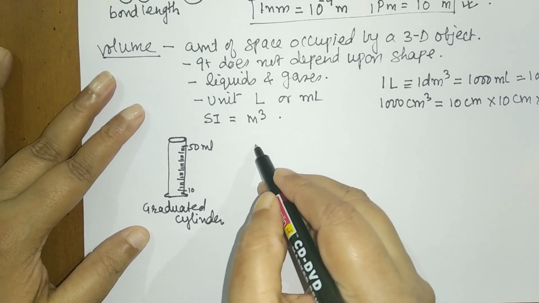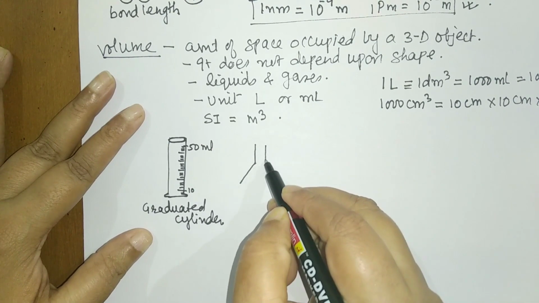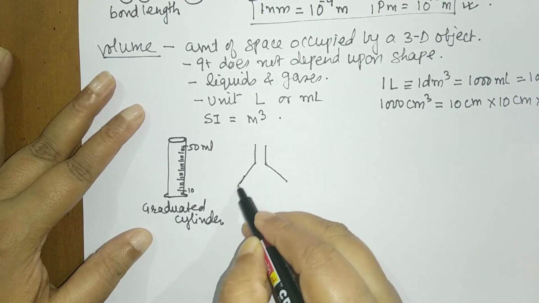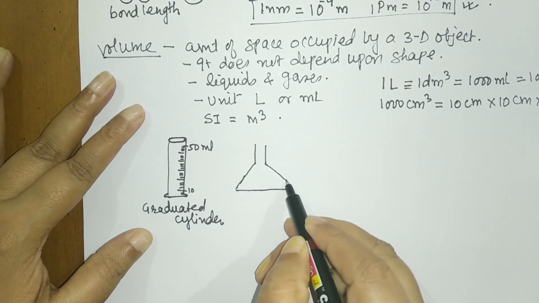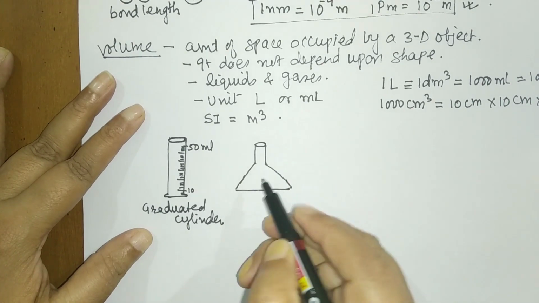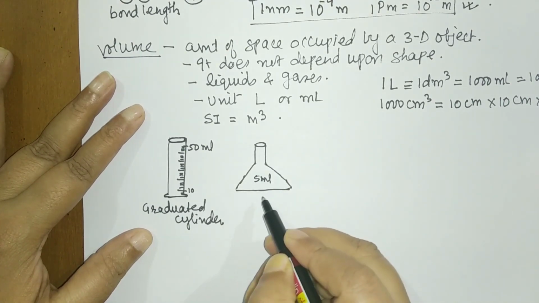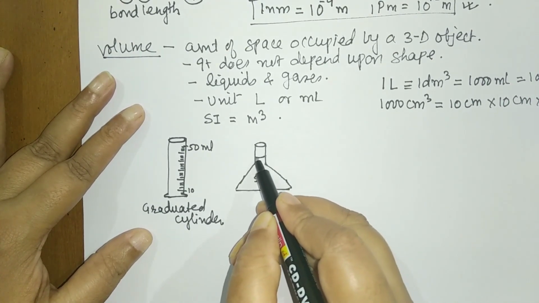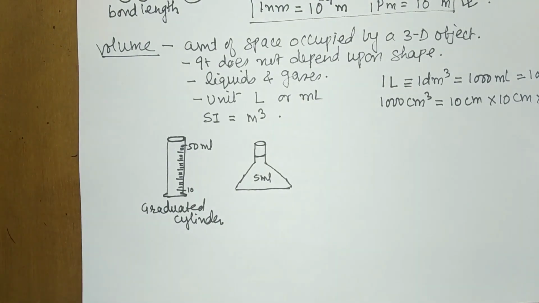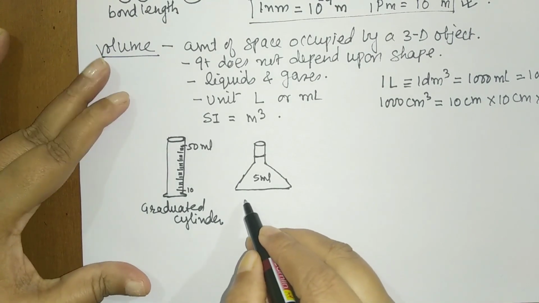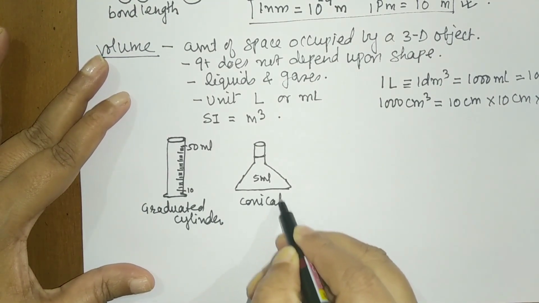Second is the conical flask, which you use. The conical flask looks like this. On this, they have written 5 ml or 10 ml, and a marking is given on it. So what is its capacity, students? This capacity is 5 milliliter. This is called a conical flask.